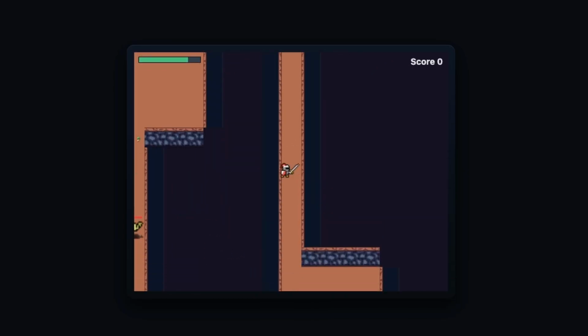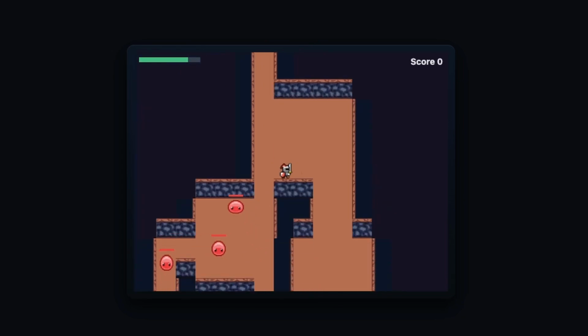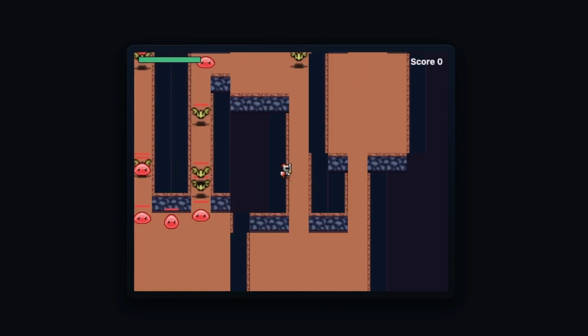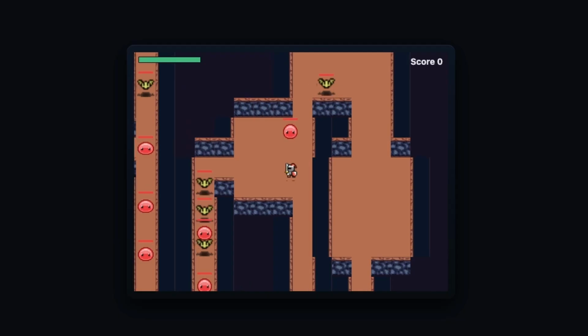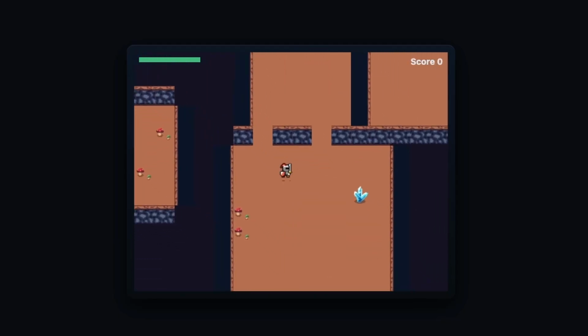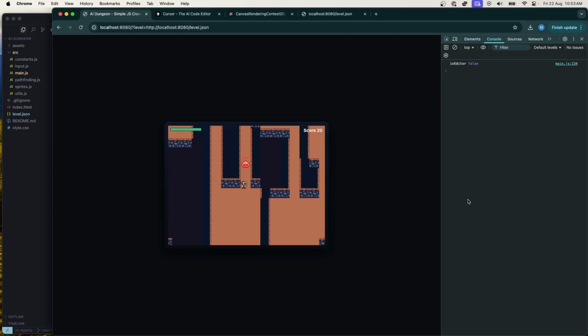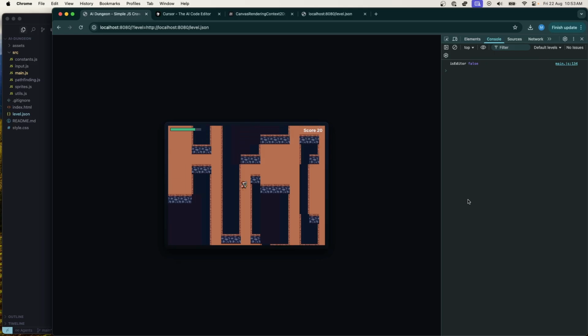Nice. There's a lot of mushrooms. Very generous with the mushrooms. Crystals are supposed to be more rare. Let's see if we can find a crystal. I'm stuck. Oh wait, no. Okay. Oh, there is a crystal. There we go. Very rare crystal. I think we need some kind of end state of the game, like once you collect every crystal or something.